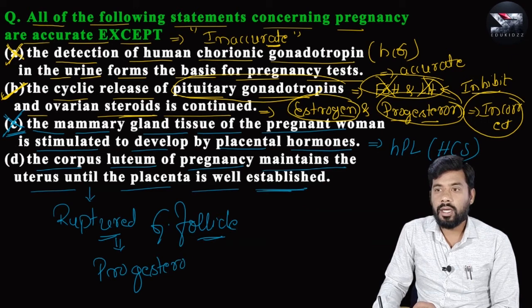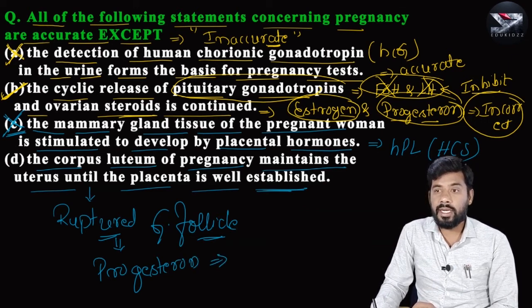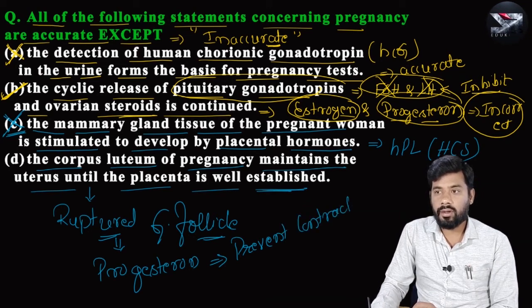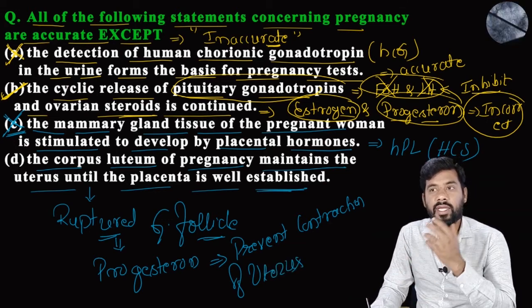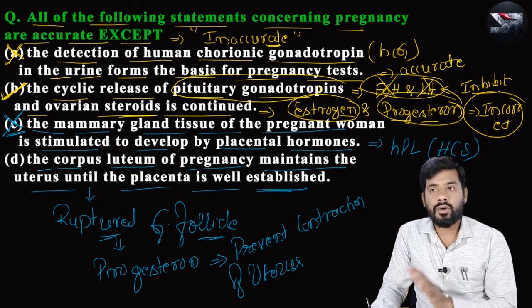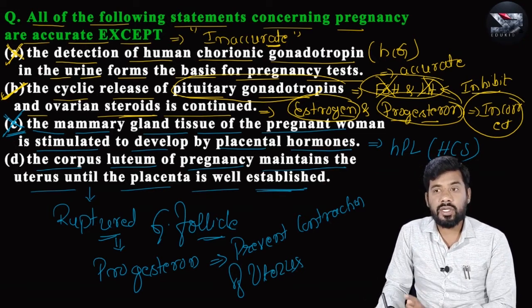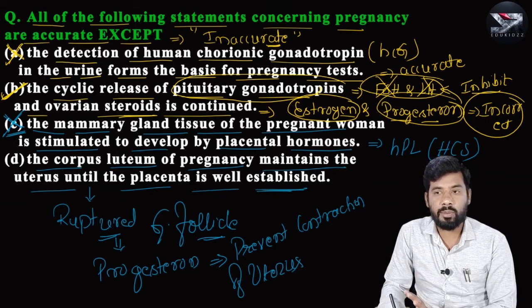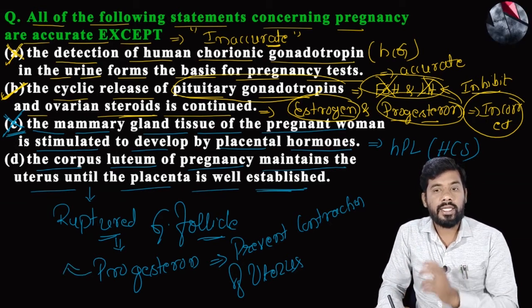Progesterone prevents contraction of the uterus, and as I have just explained, it also prevents the secretion of pituitary gonadotrophins. Hence progesterone is also called the pregnancy hormone. It is one of the most important hormones. It also prevents abortion.